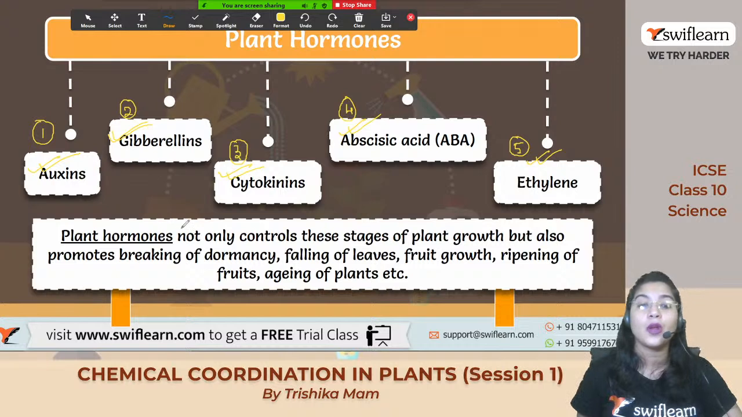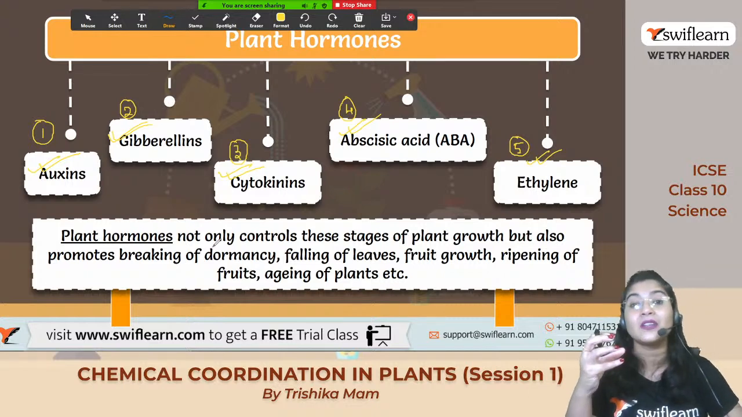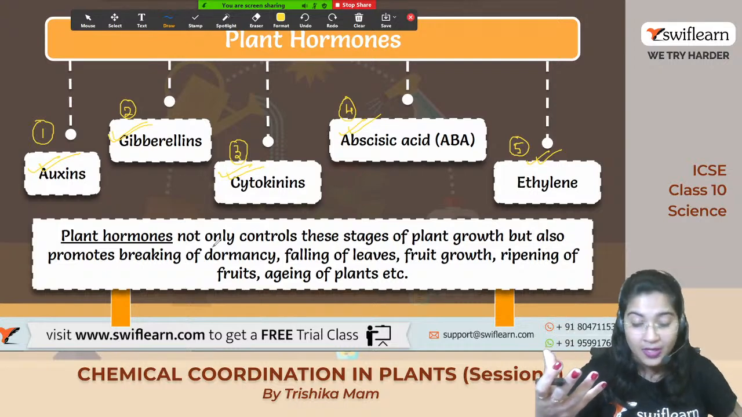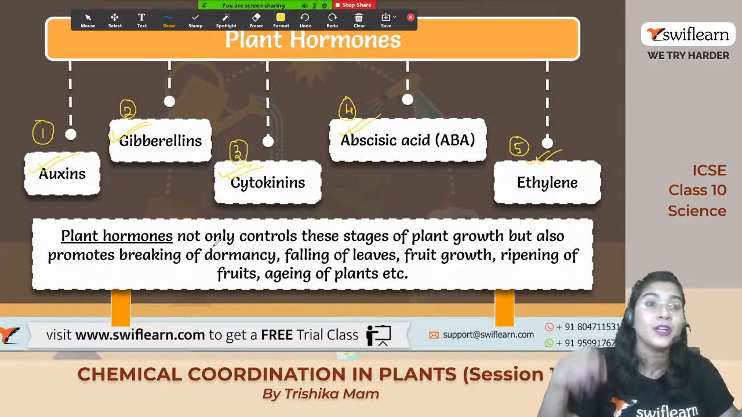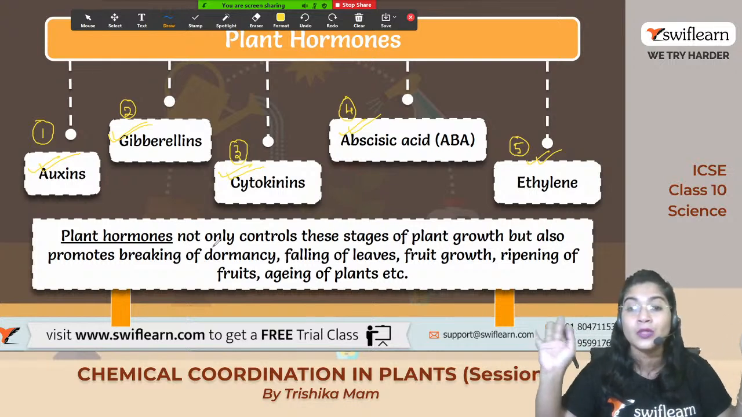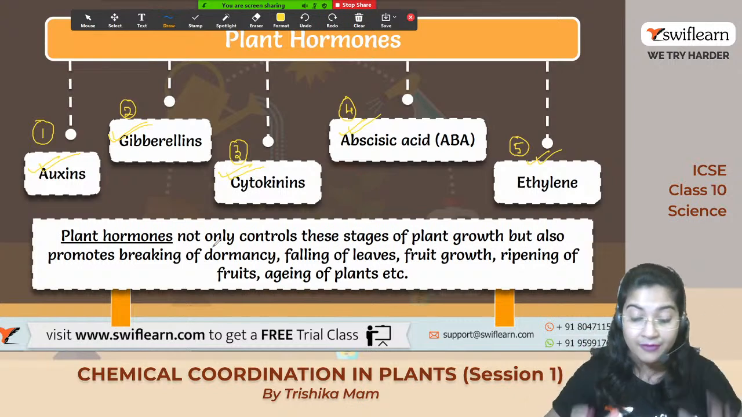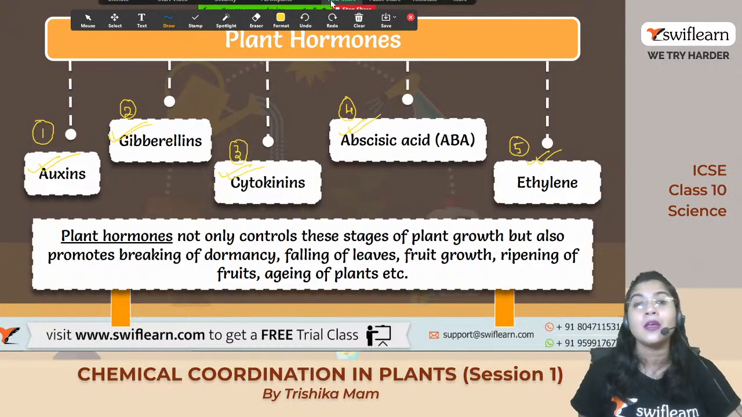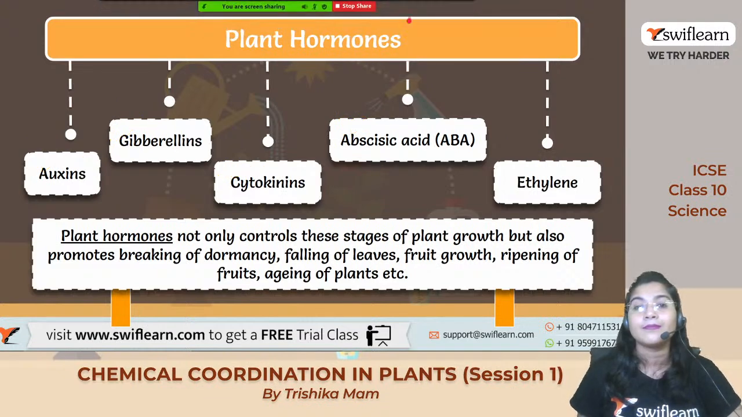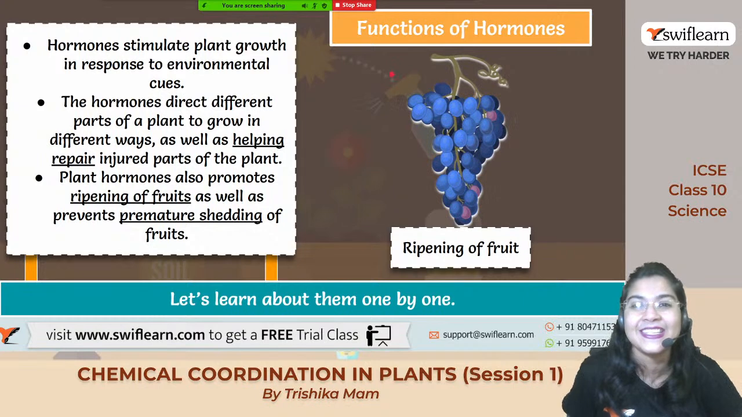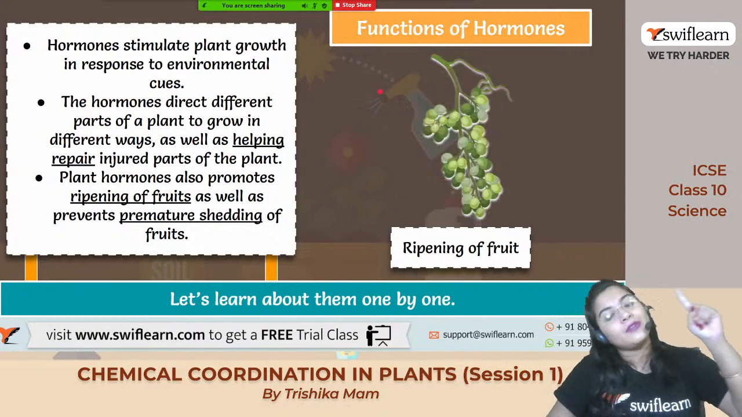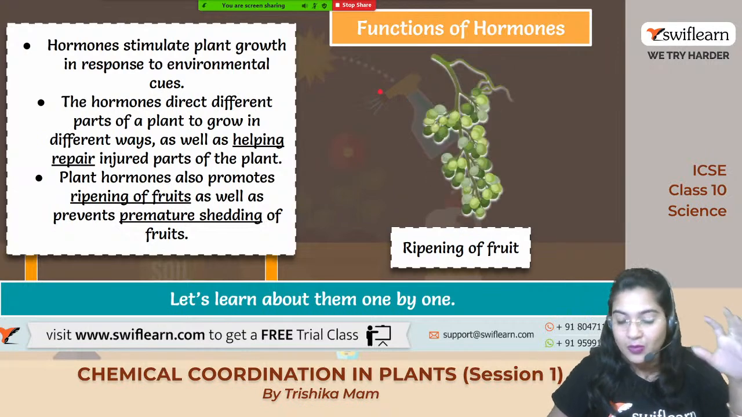Now let us see what the hormone does. It is not just controlling the growth, but along with the growth it also helps in the breaking of dormancy. If there is any dormant seed, it will break that dormancy and help in germination, right? So this breaking of dormancy, falling of the leaf, roots, fruit growth and all, falling and shedding of the flower, ripening of the fruits, aging of the plants, these are all maintained by the different plant hormones which are secreted within the plant body. Clear up to this much? Yes? Okay.